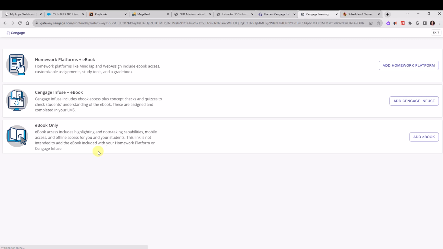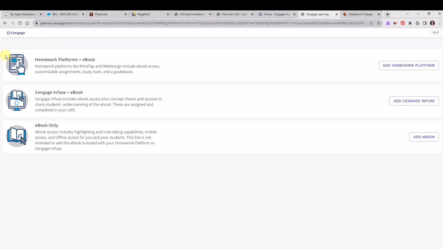If this is the very first time you've done this process, you may see a sign-in screen. So you want to sign into your Cengage account if you're prompted to do so. You may also see an acknowledgement screen. So there will be a checkbox. You can check the box and then click Launch, and then it will bring you into this screen.